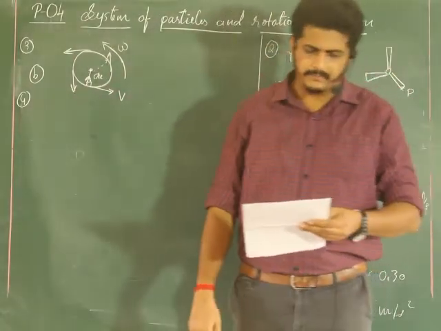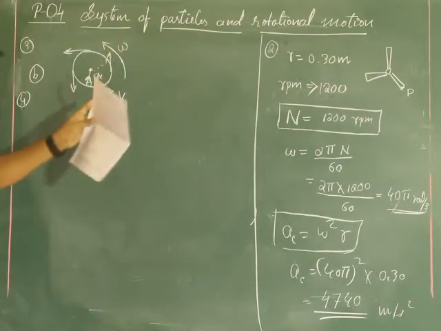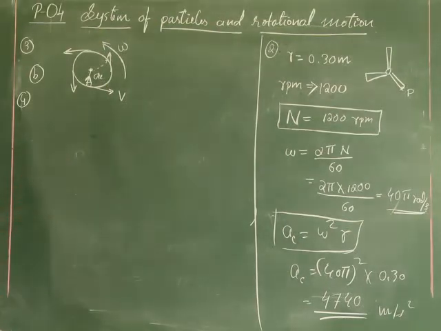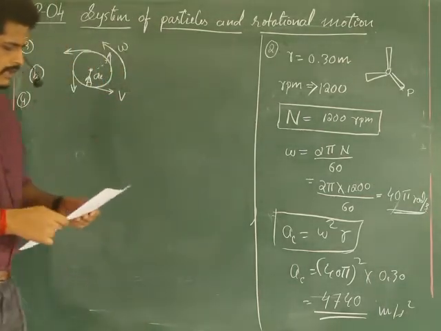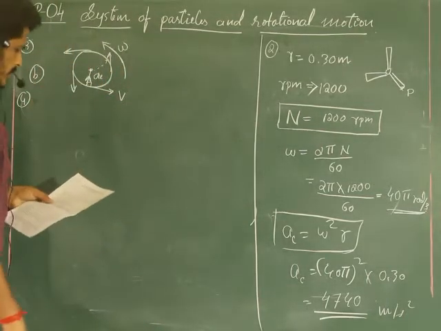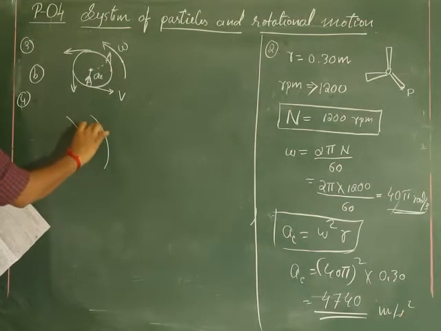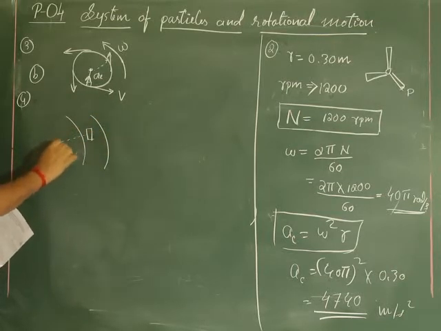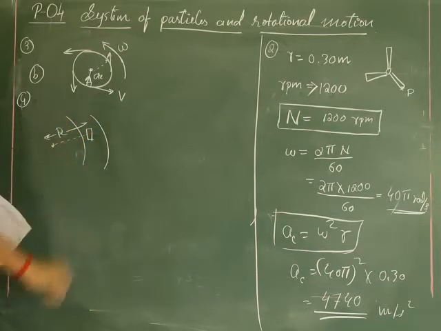Question number 3 over. Let us go for question number 4. I think this is clear for you people. One by one you draw, then automatically you will come to know how to understand this. So which one is false there? Option B is false. So let us go for question number 4 now. Question number 4 is about a car. A car is taking a turn on a circular path of radius r. So a road is there like this. The car is going on a circular path of radius r, like this.